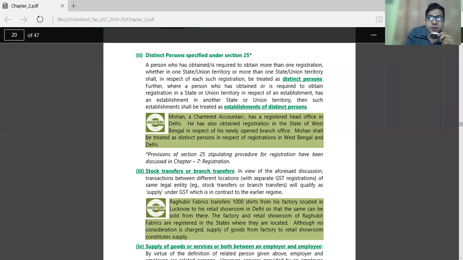Mohan, a chartered accountant, has a registered head office in Delhi.